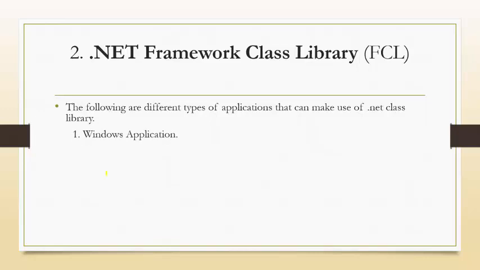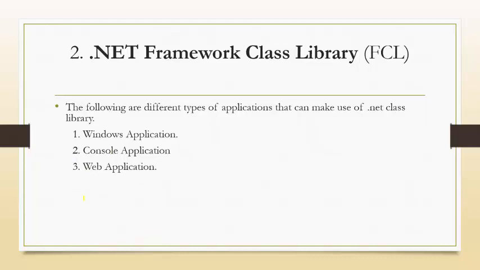First we see the following types of classes contained in the .NET Framework library. First one is the Windows application classes. Windows application classes are used for Windows Form development or desktop application development. Second one is the console application, used to develop individual modules or console applications.